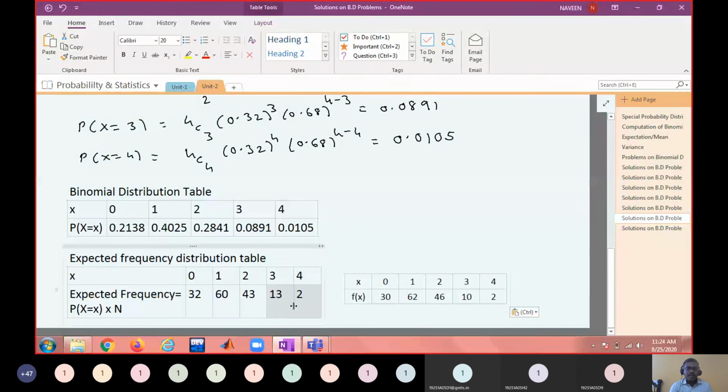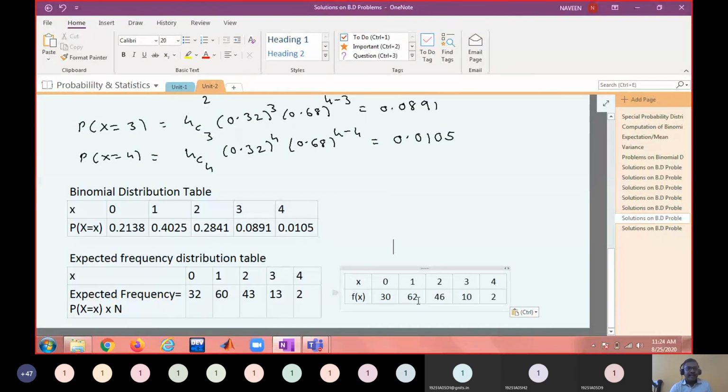Observed 2, expected 2. That means the binomial distribution is fitting the given distribution table, because these values are almost closer. And that is expected, right? Because the experiment itself is a Bernoulli experiment, naturally binomial distribution is the correct distribution to apply, and that is evident from this problem.